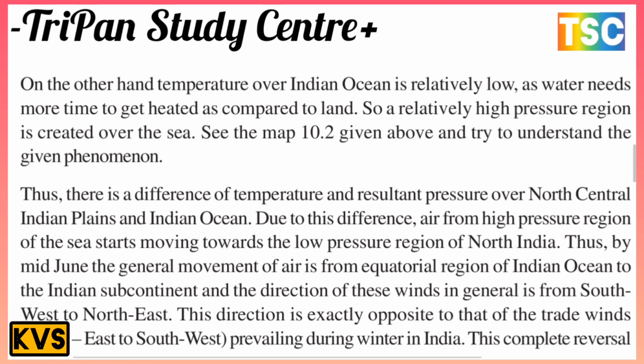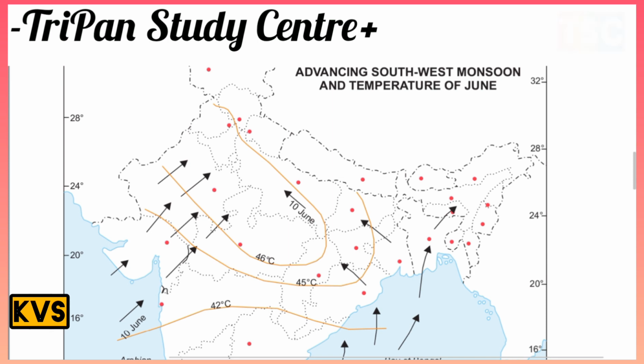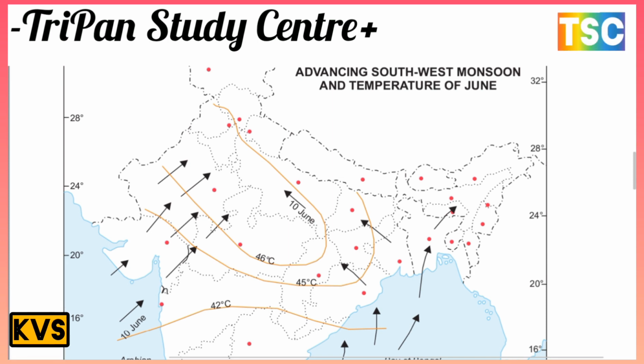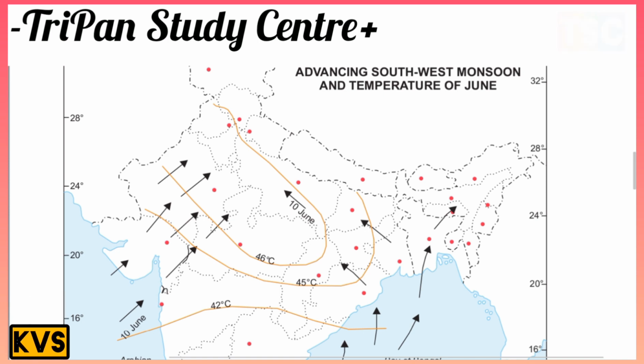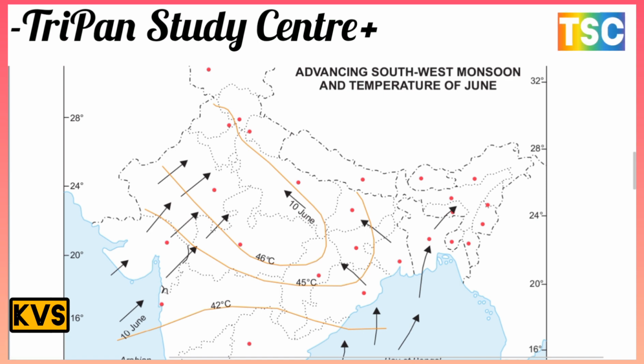Wind direction from northeast to southwest prevails during winter in India. This complete reversal of wind direction from the northeast to the southwest and vice versa is known as a monsoon. That is important.